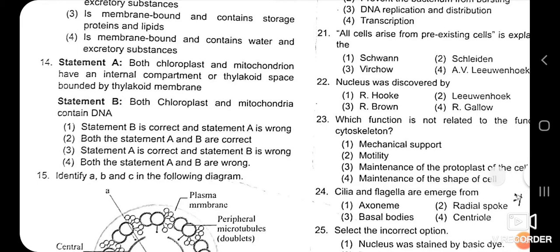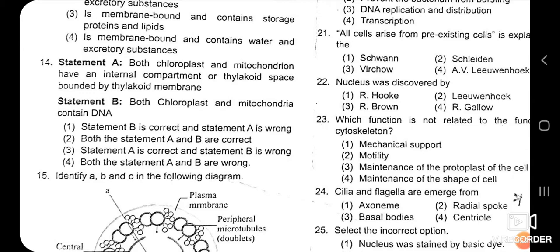Question 14 here. Statement A is given and statement B is given. Okay, such a type of question is also not asked for the NEET exam, but for practice one question is given here. Both chloroplast and mitochondria have internal compartment or thylakoid space bounded by thylakoid membrane. Both chloroplast and mitochondria contain DNA.